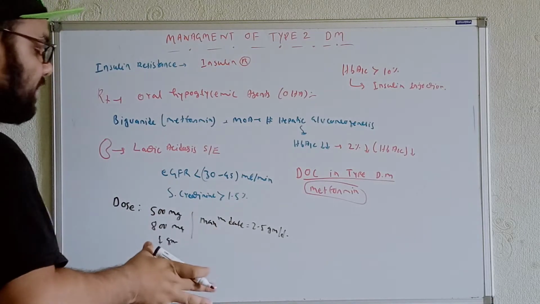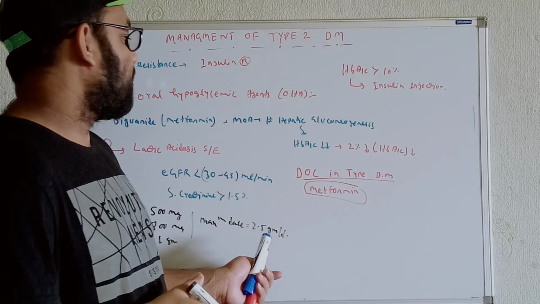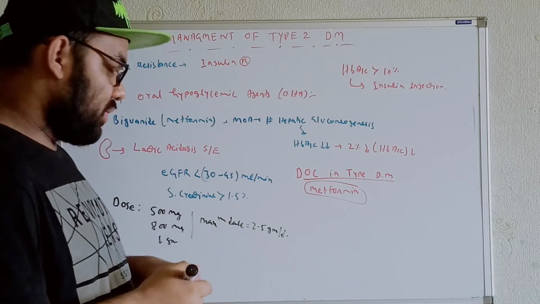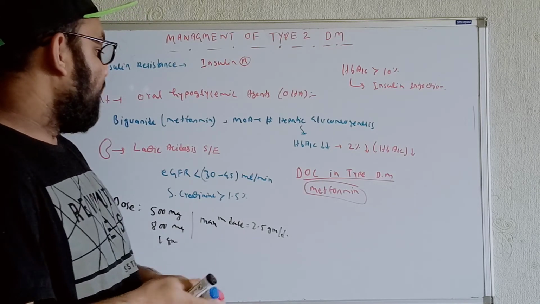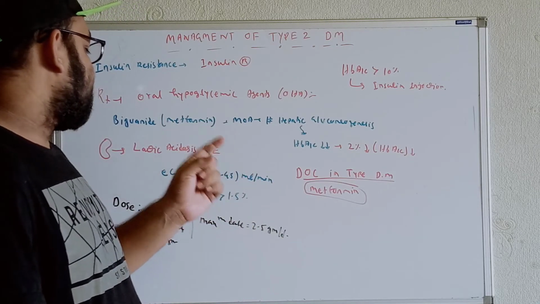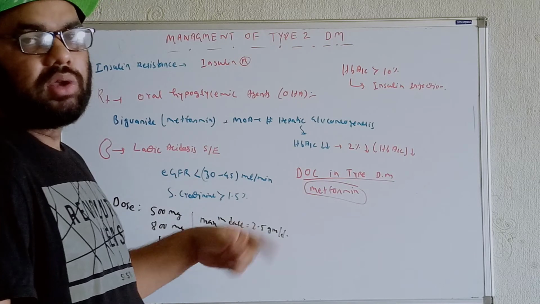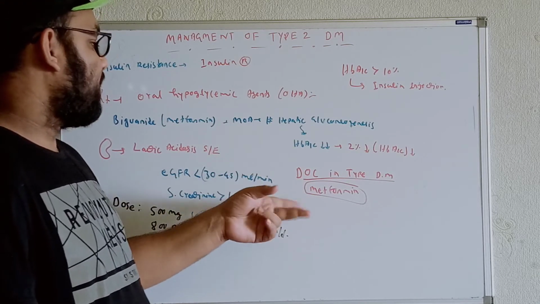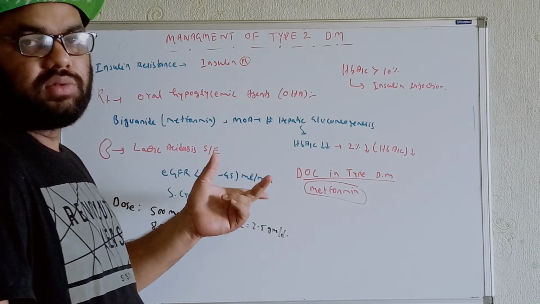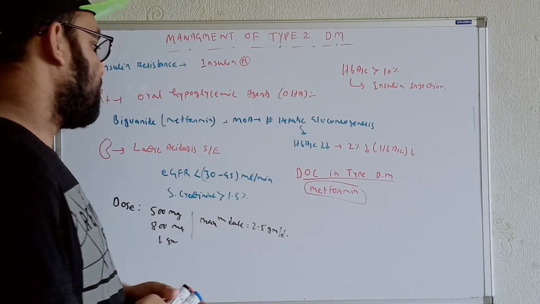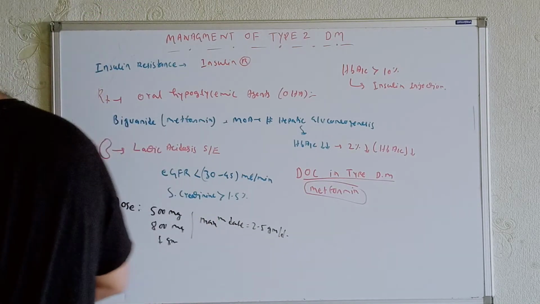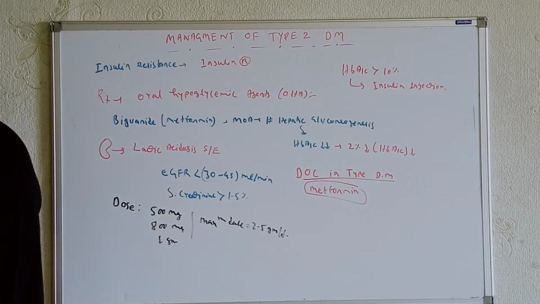And this dose is dependent on the deposition of fat, or you can say the weight of the individual. Now, if the individual has a renal problem, I have already said we are supposed to avoid metformin. So what kind of drugs can we use over here? Let's talk about them first.